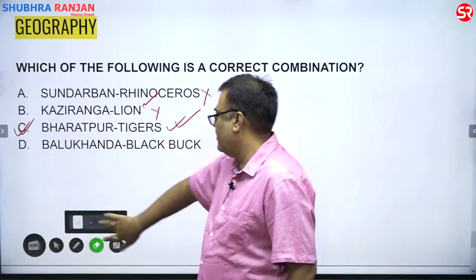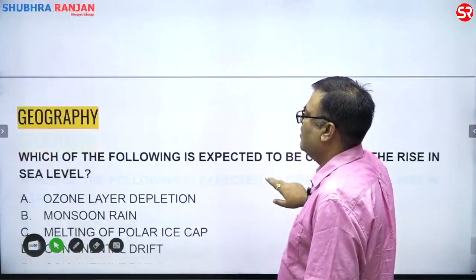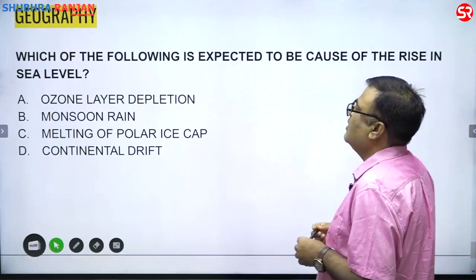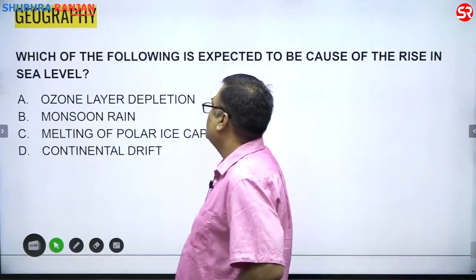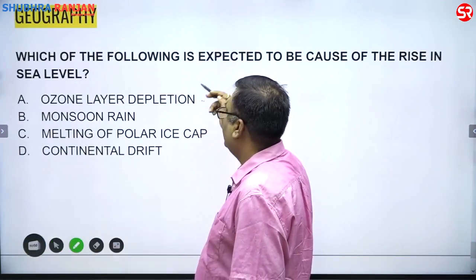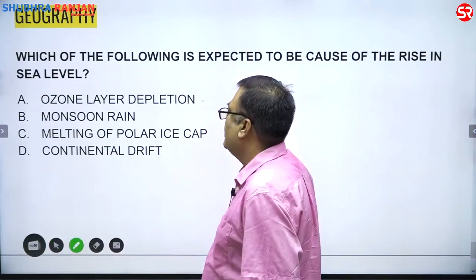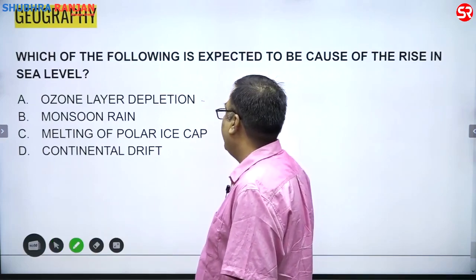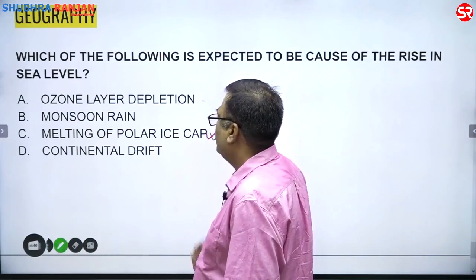And then, which of the following is expected to be the cause of the rise in sea level? Ozone layer depletion? No, it can't be. It is responsible for only a little increase. Monsoon rain? No. Melting of polar ice caps? Yes. So the answer is C.